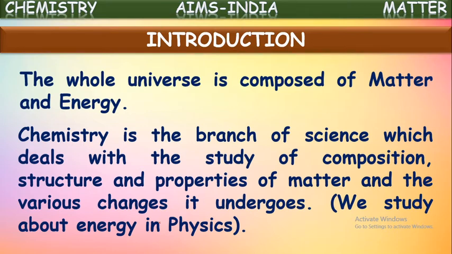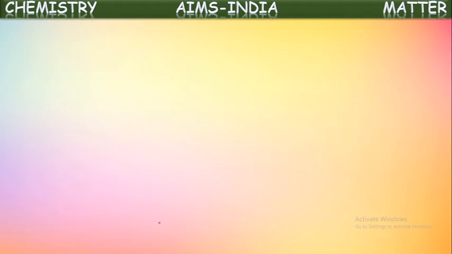And the other one in the universe is energy. About energy we study in physics. So different forms of energy like light, heat, sound, magnetism, electricity, about all this we are going to study in physics. Now here in chemistry especially we study about matter and its properties, composition and these all. So what is matter actually?